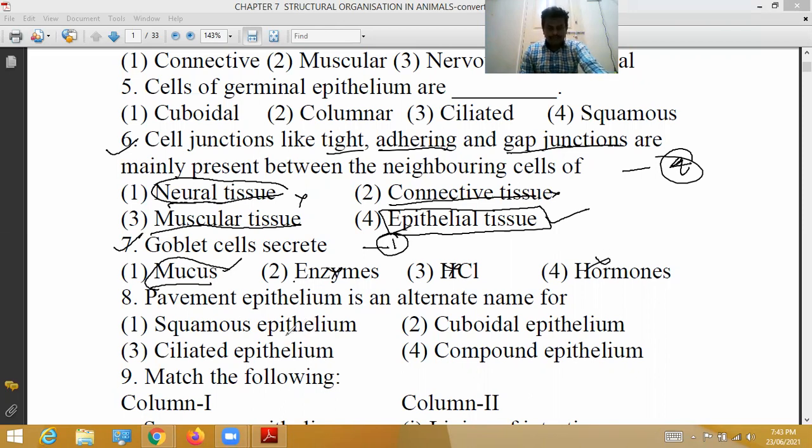Goblet cells are simple columnar cells, and they produce mucus. Whatever cells secrete mucus are called goblet cells. So the first option is correct.